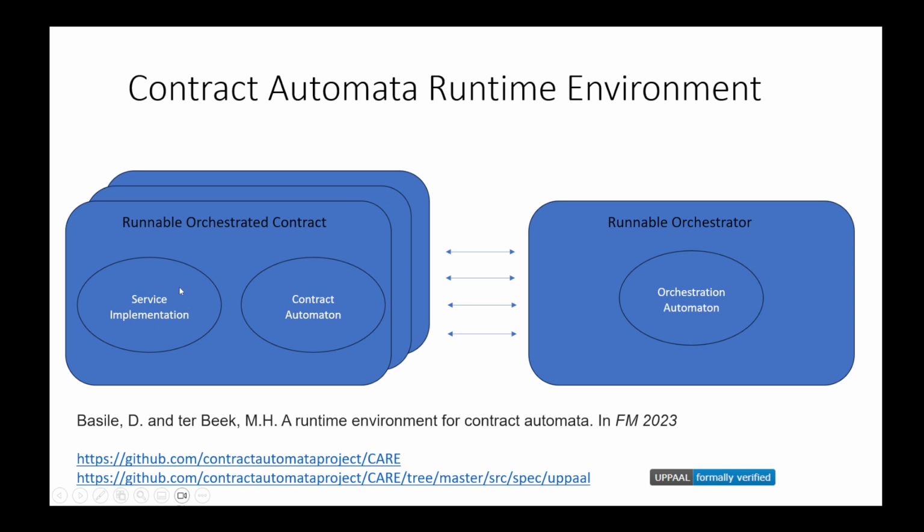Here the idea is that a service implementation is a class whose methods are in one-to-one correspondence with the actions of the contract. During the orchestration, the runnable orchestrated contract receives commands from the orchestrator, and in case the corresponding action is allowed by the contract, the corresponding method is invoked. Otherwise, a contract runtime exception is raised. More information on this can be found in this paper.